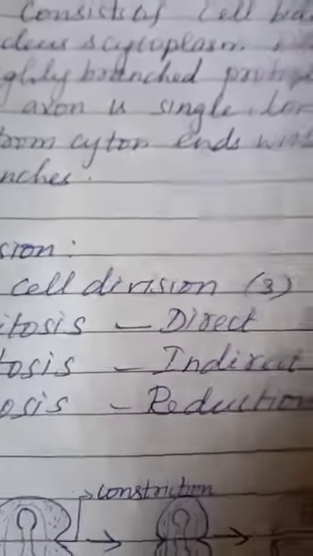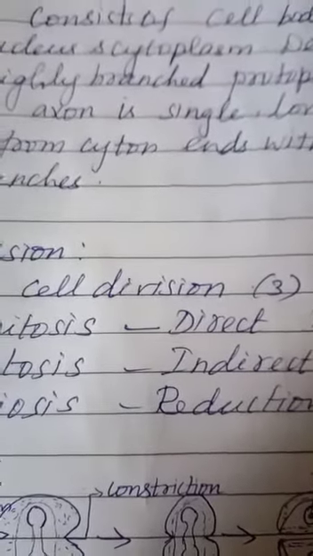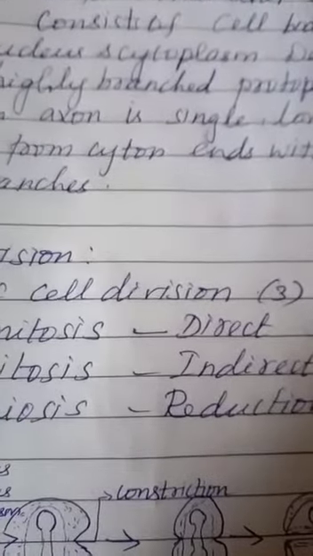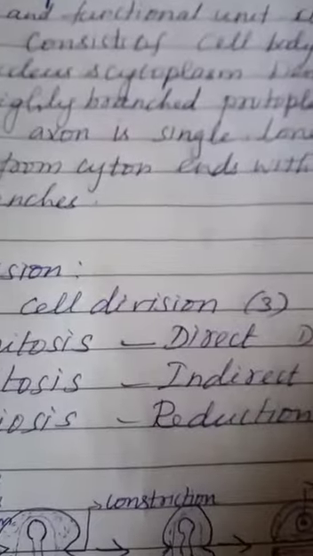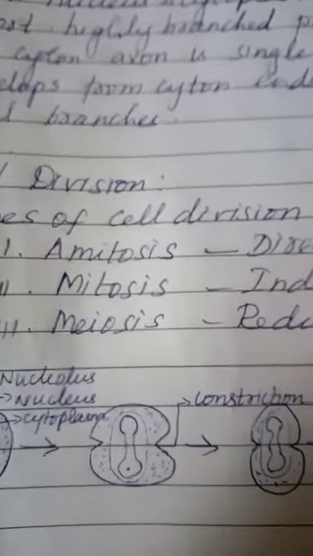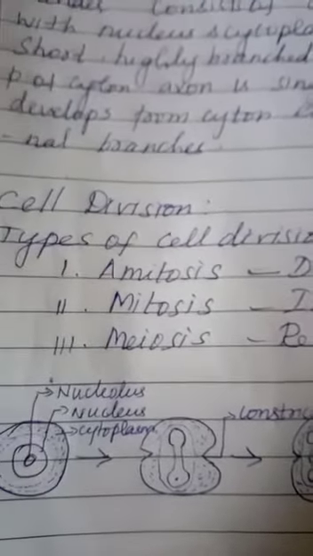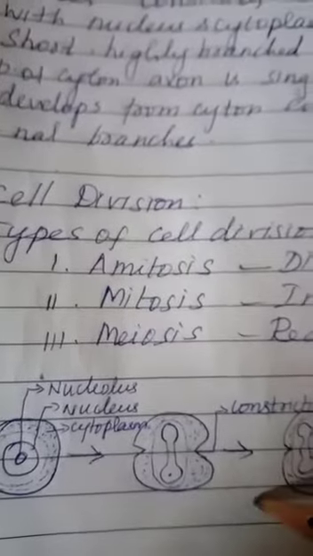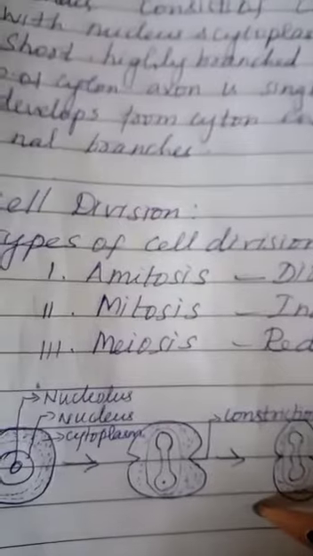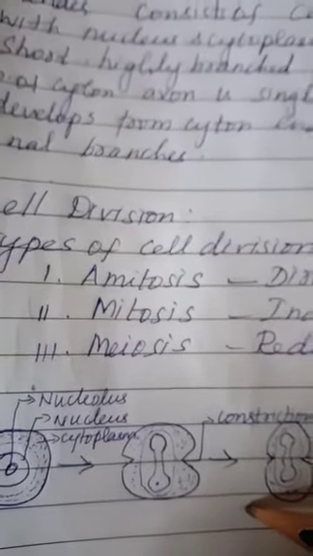Cell division occurs in animal cells. First we see amitosis. It is the simplest mode of cell division. Mostly it occurs in unicellular organisms, aging cells and foetal membranes.